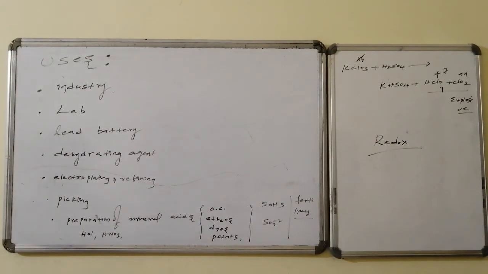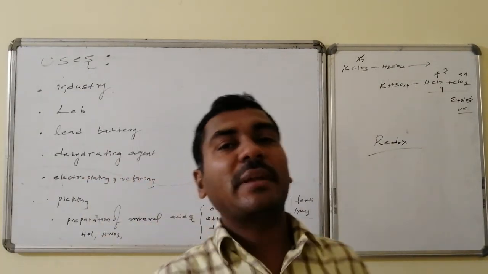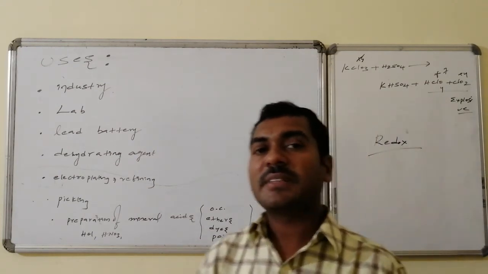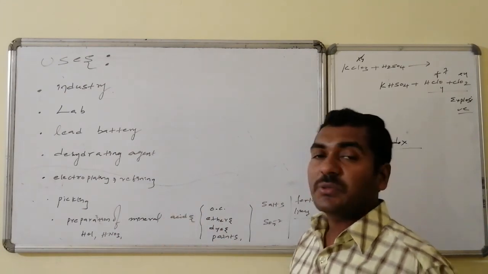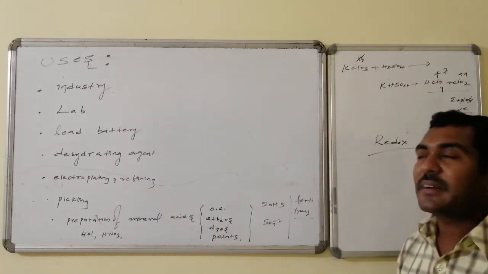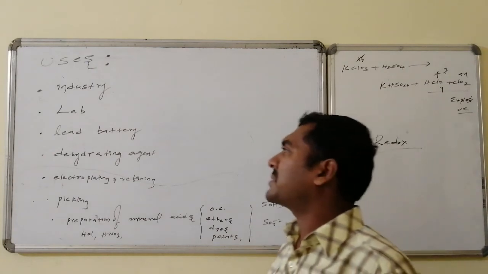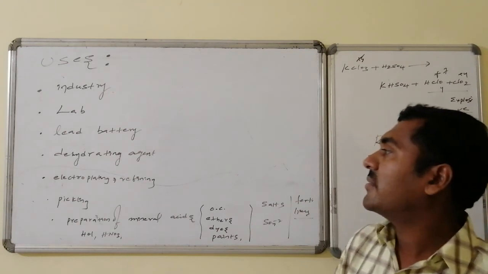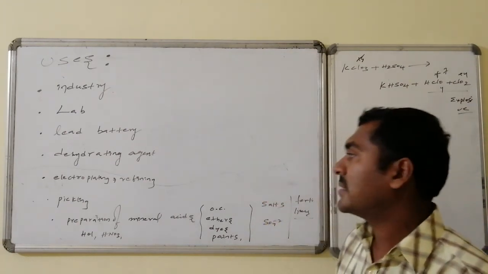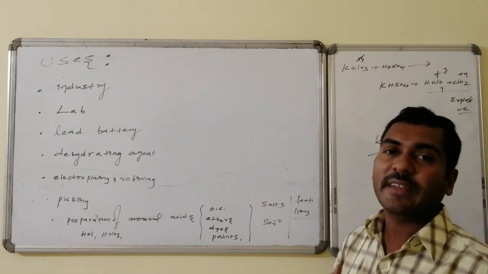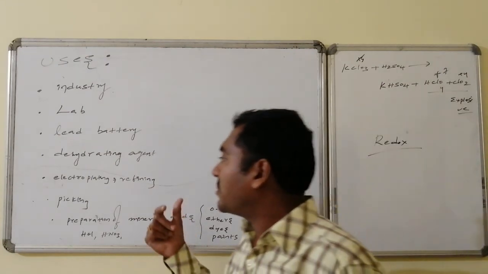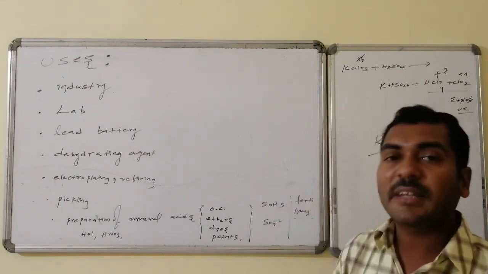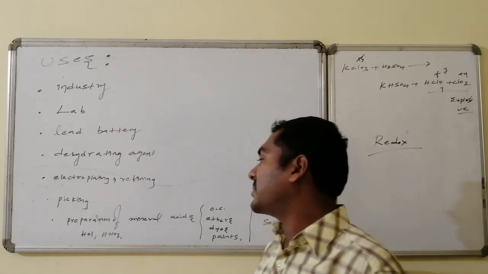Uses of sulfuric acid. Sulfuric acid has many applications. Hence it is said to be the king of chemicals, as we discussed early in this particular class. It is used in industry, and in the laboratory as a reagent to prepare many compounds. It is used in lead storage batteries for storing electrical energy, it acts as a good dehydrating agent, and it is also used in electroplating and electro refining. Also, before electroplating, the metal surface is to be cleaned. That process is said to be the pickling process. In that also sulfuric acid is used.